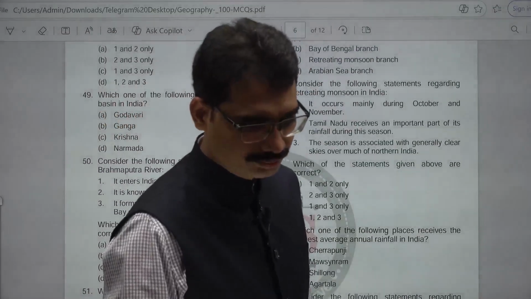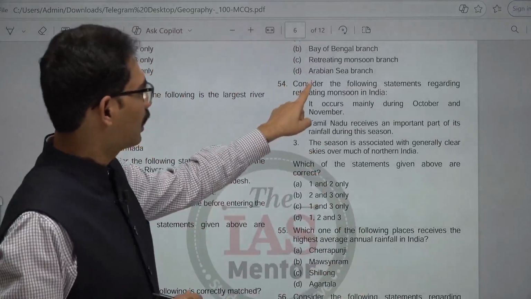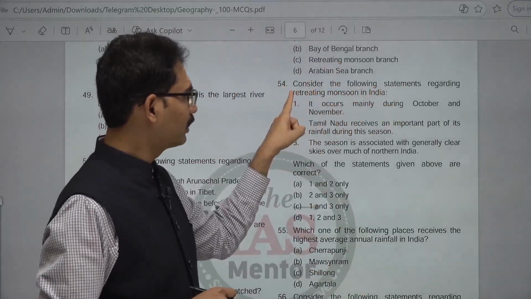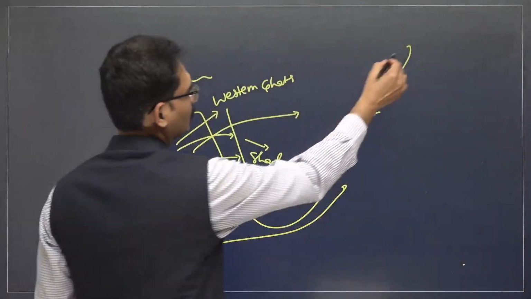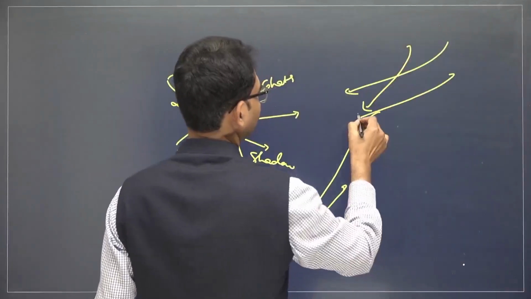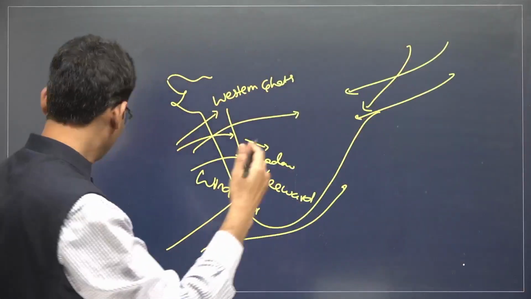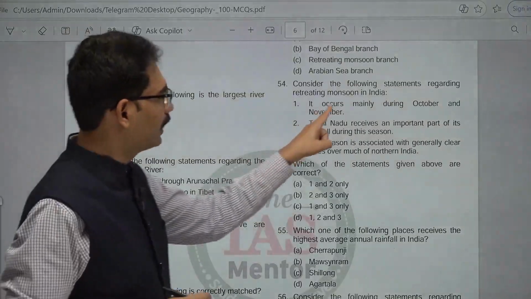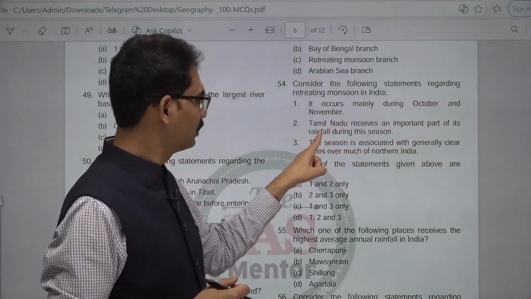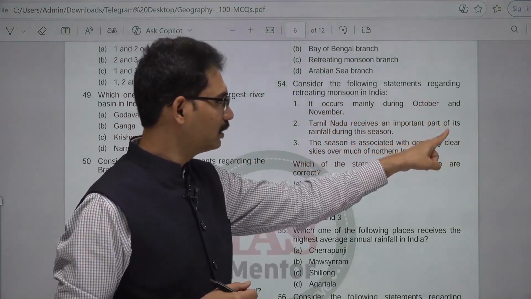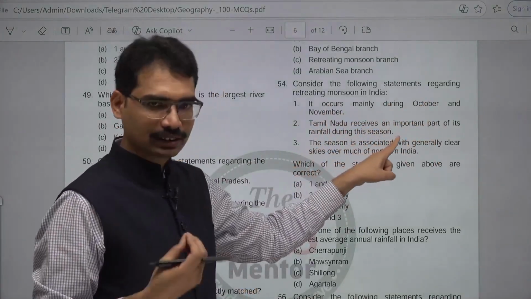Next question. Consider the following statements regarding retreating monsoon in India. Retreating monsoon means this one, from the northeast. It occurs mainly during October and November, correct one. Tamil Nadu receives an important part of its rainfall during this season, correct one.